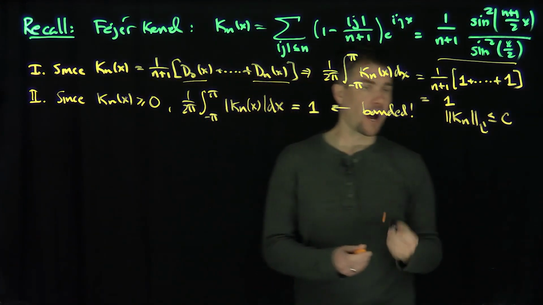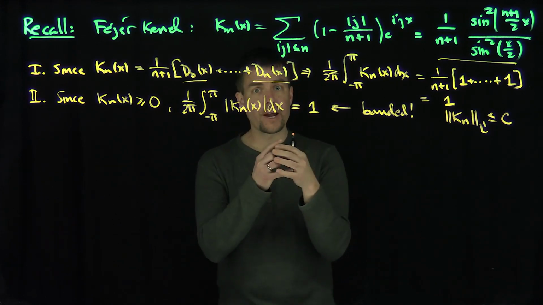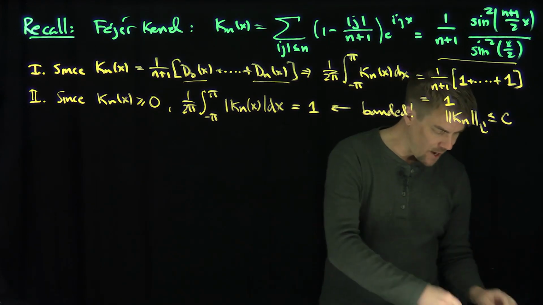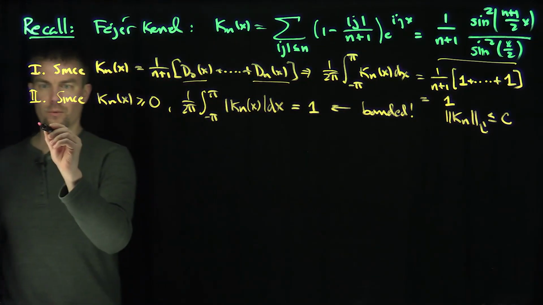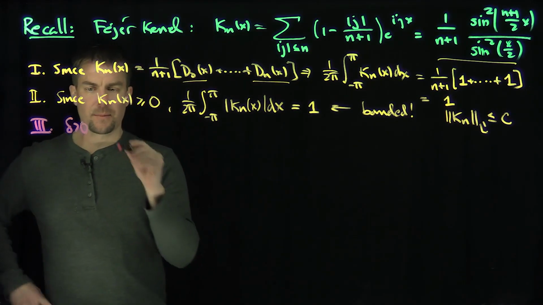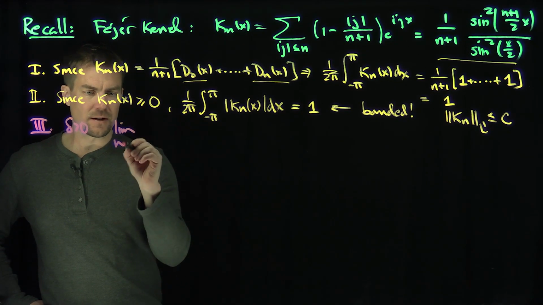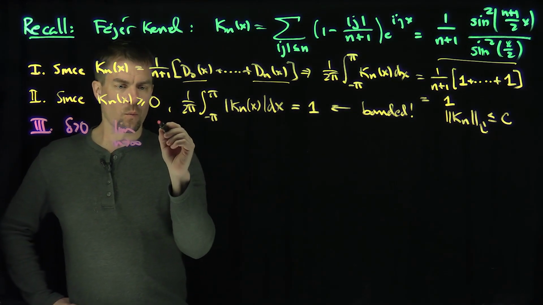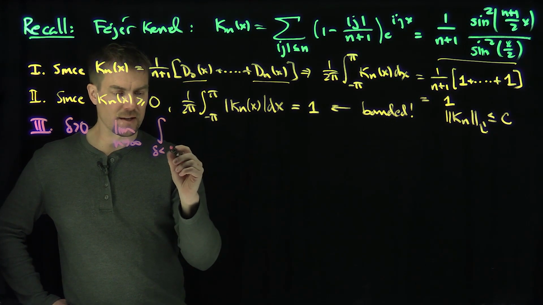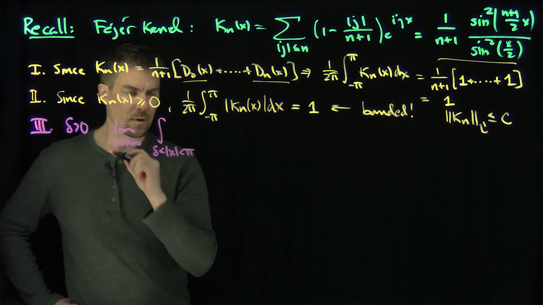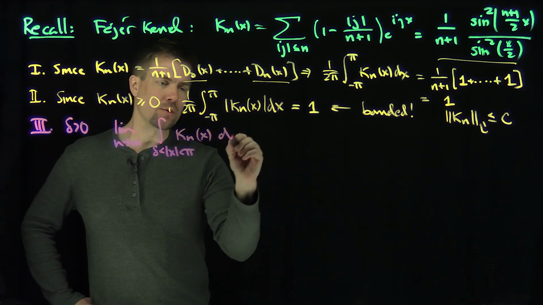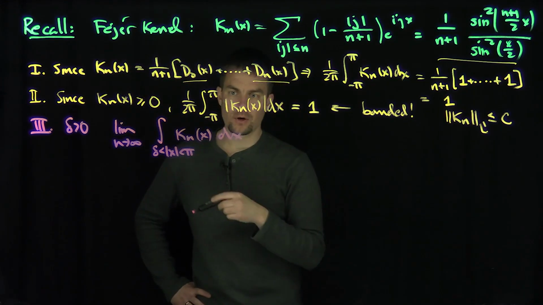And the final condition is this. I would like to show that for any delta, if I integrate over a region that is not around the origin, the Fejer kernels will tend to 0, right? So I claim now, this is the most important one, claim: let delta be greater than 0. The limit as n approaches infinity of, well, I can throw away the 1 over 2 pi, we don't really need that, just the integral over delta less than x less than pi of this Fejer kernel K_n of x dx in absolute value. Again, I don't need the absolute value since it's not negative. I want to show that this limit goes to 0, right?